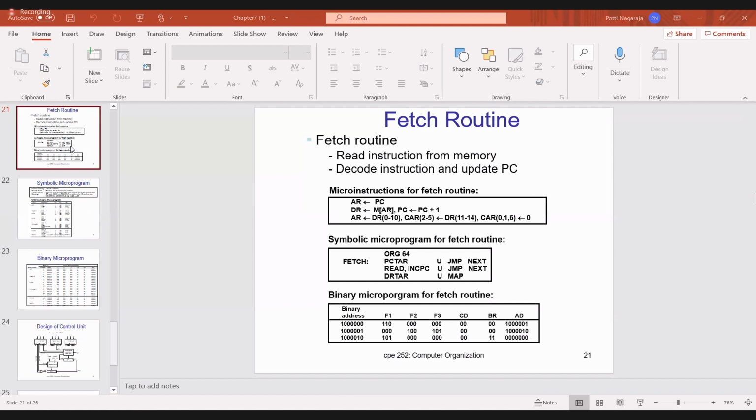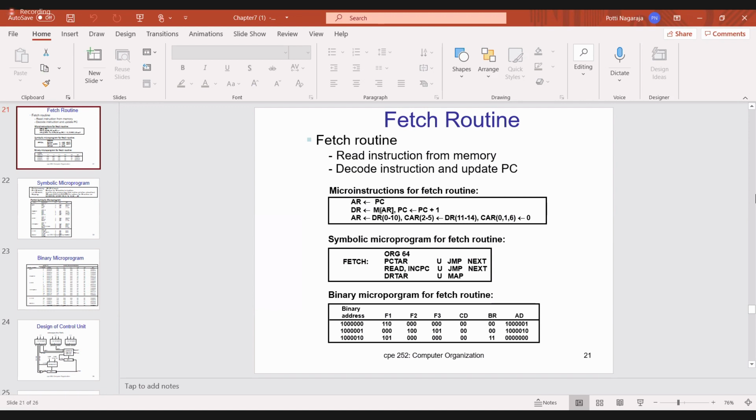Okay. Last class we saw the fetch routine. I'm just revising this. Fetch is nothing but when you want to read any instruction from memory, we use the fetch. Then we decode the instruction, then we update the PC. Initially PC contains the address of the first instruction, which I have to transfer to AR. Then AR contains the address. In that address, whatever instruction code is present, I have to transfer to the data register.